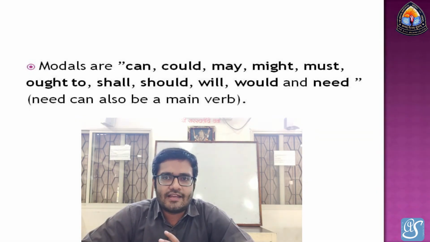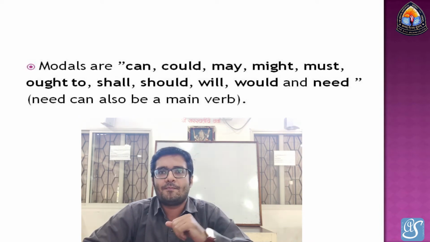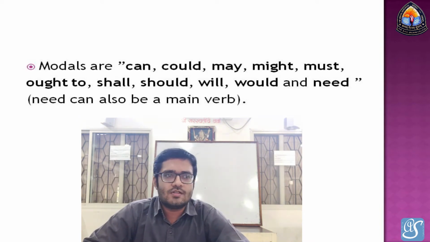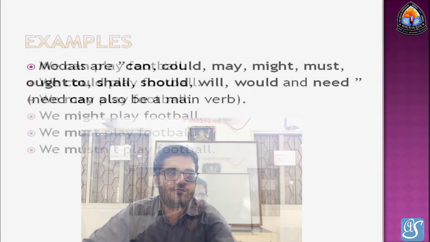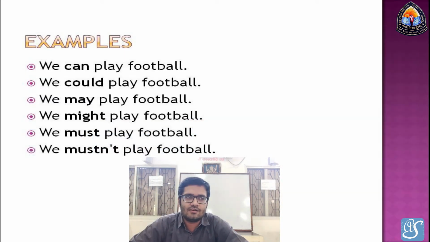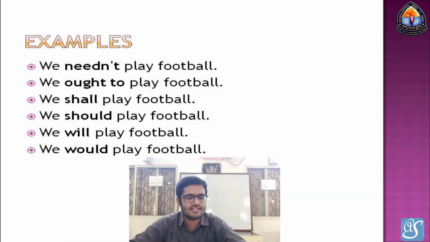Modals are can, could, may, might, must, ought to, shall, should, will, would, and need. Need can also be a main verb. An example of a modal auxiliary verb is: we can play football, we could play football. We can make so many sentences using can, could, may, might, must, need, ought to, shall, etc.